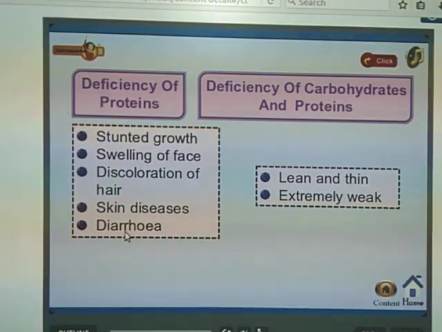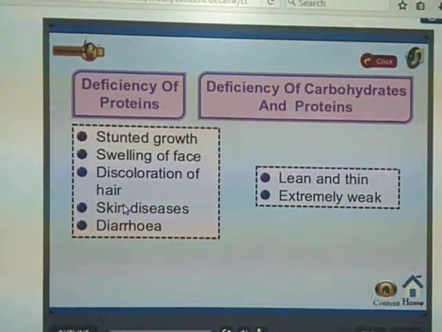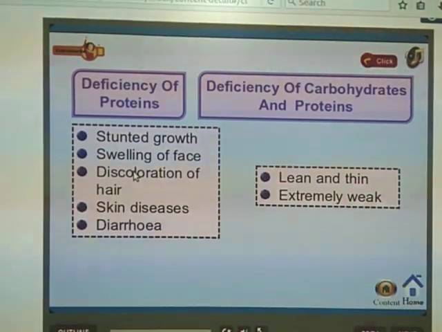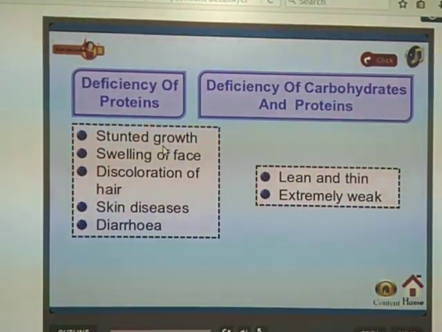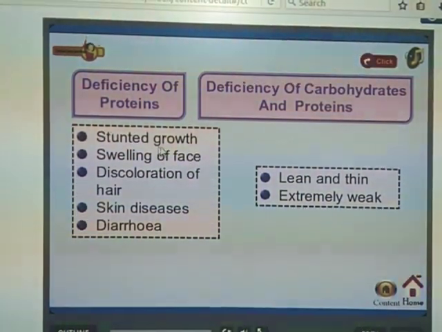These are some deficiencies, diseases that we can face when nutrients lack in our body.